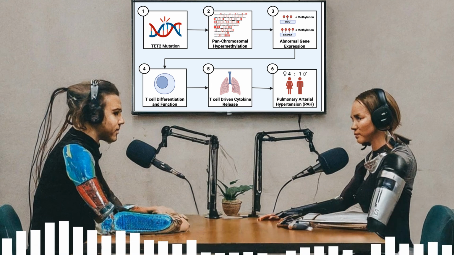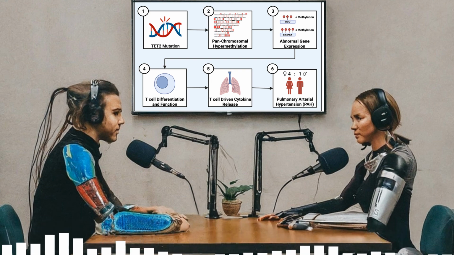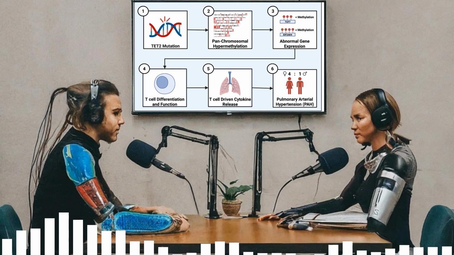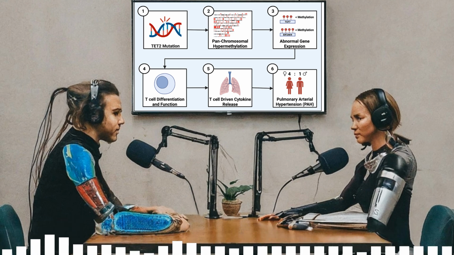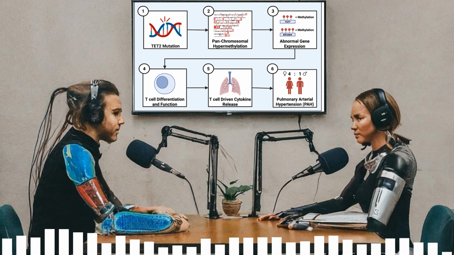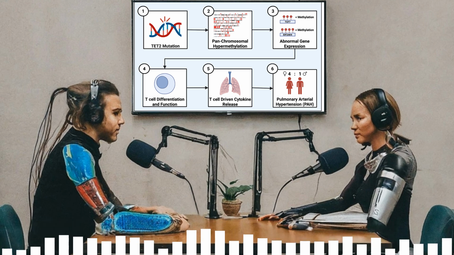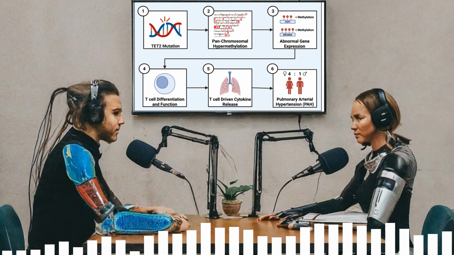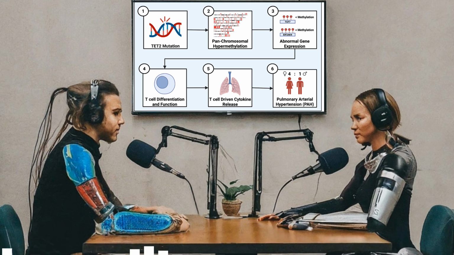Okay, methyl groups, and what do they do? Generally speaking, when these tags get added, especially near the start of a gene, they often reduce the gene's activity. They sort of tell the cell, ignore this gene for now. So they act like off switches, or maybe dimmer switches. Dimmer switch is a great analogy. And then you have enzymes, like the one made by the TET2 gene, whose job it is to remove these methyl tags. So TET2 helps turn genes back on, or keeps them from being turned off too much. Exactly. It helps maintain that balance, which is why this study zoomed in on TET2.